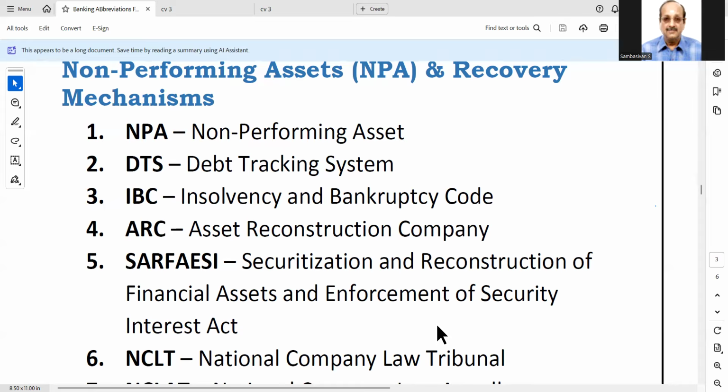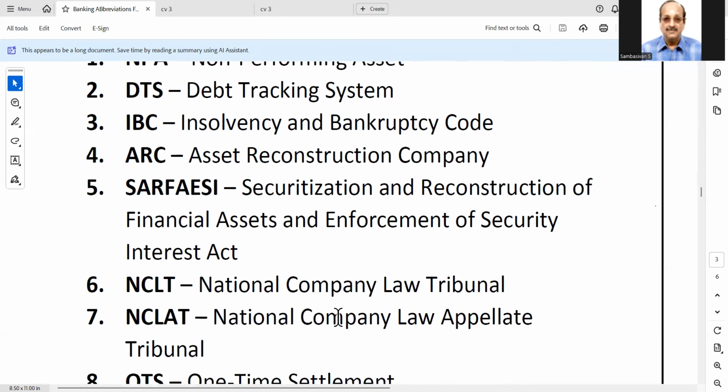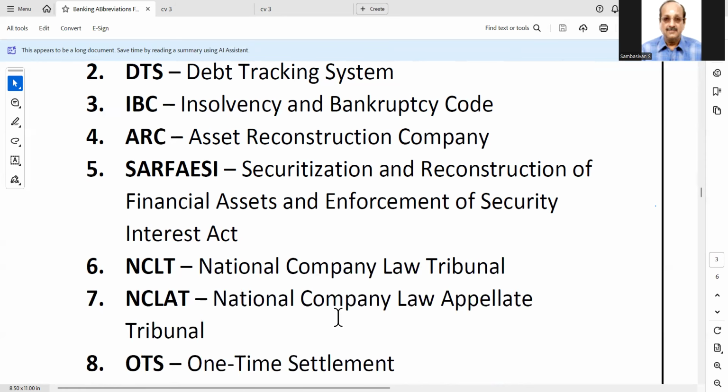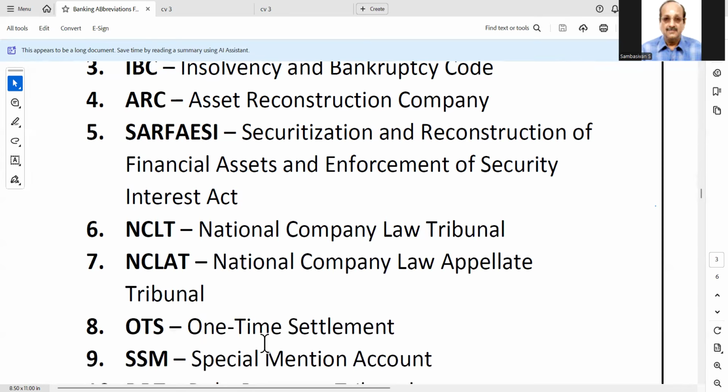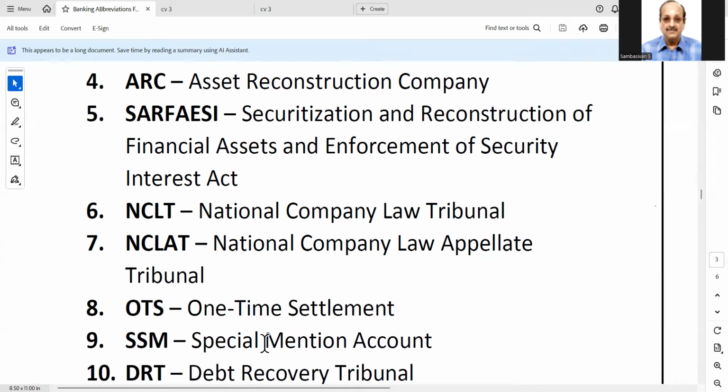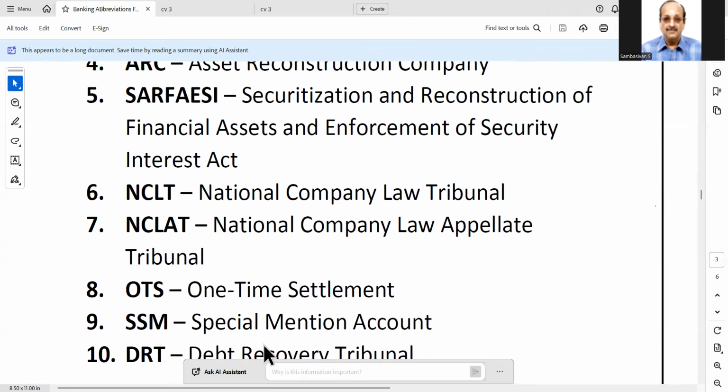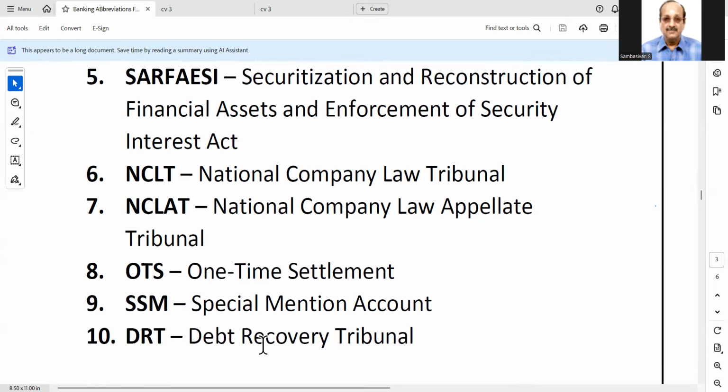Non-performing assets and recovery mechanisms. NPA, non-performing asset. DTS, debt tracking system. Next, IBC, Insolvency and Bankruptcy Code. Next, ARC, Asset Reconstruction Company. Next, SARFAESI, Securitization and Reconstruction of Financial Assets and Enforcement of Security Interest Act. Next, NCLT, National Company Law Tribunal. Next, NCLAT, National Company Law Appellate Tribunal. Next, OTS, One Time Settlement.